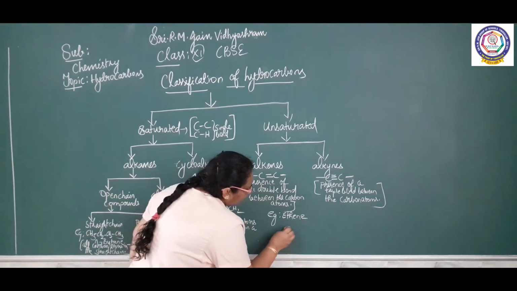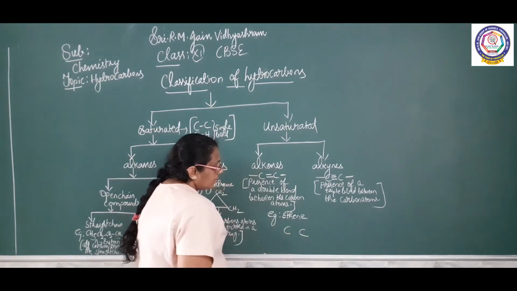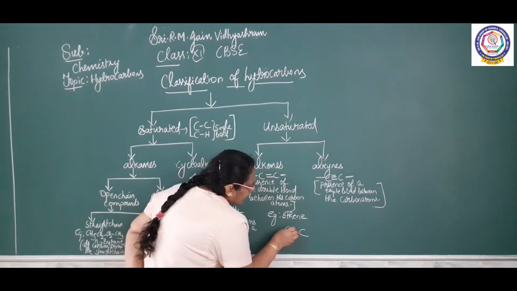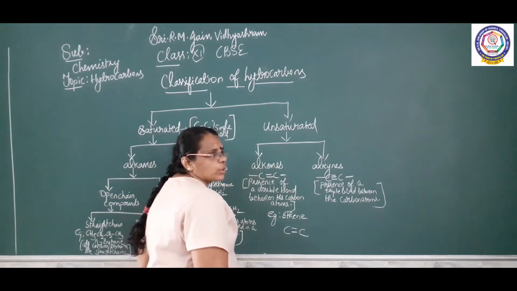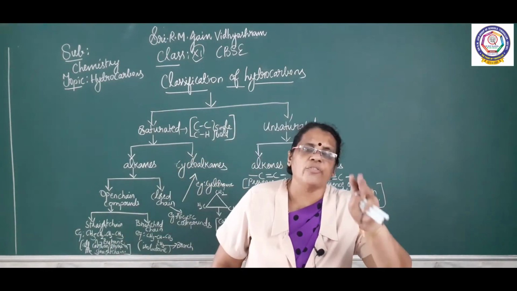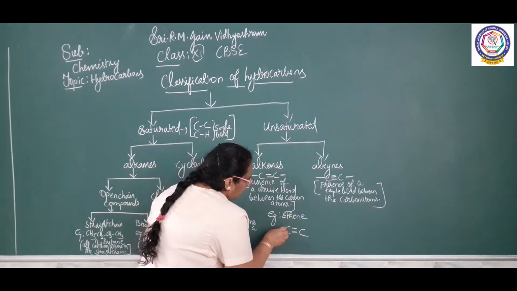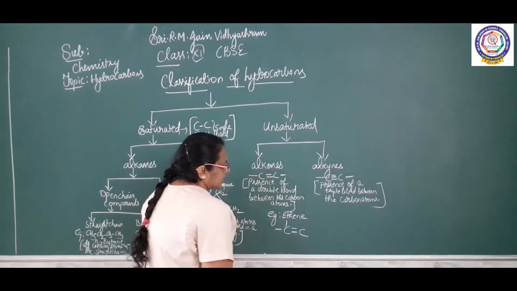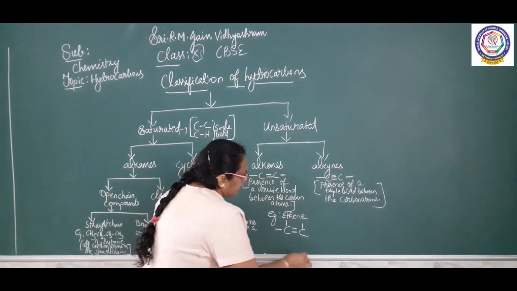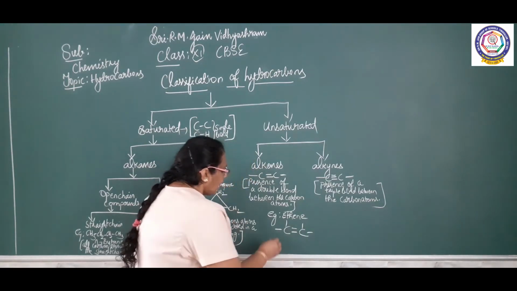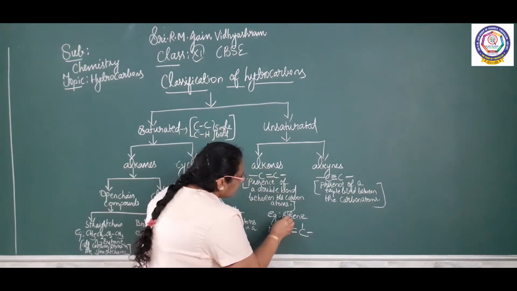So, draw 2 carbon. What is the condition? There should be a double bond. Actually, what is the valency of carbon? 4. So, already there are 2 valencies. You draw 1 valency here and 1 valency here. Again 1 valency here and another valency here. Insert hydrogen. Join hydrogen.